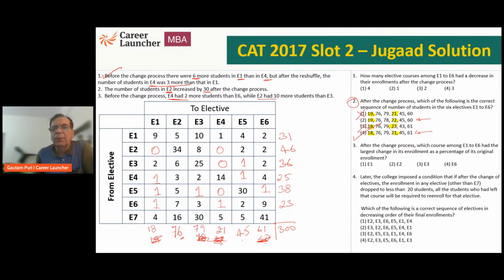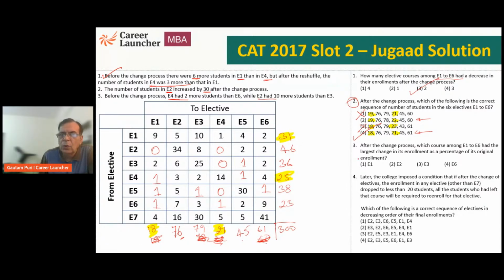Okay. Now, question number 1. How many courses from E1 to E6 had a decrease in enrollments after the change process? So E1 was 31, it has come down to 18. So E1 has a reduction or decrease. E2 from 46 to 76, increase. E3 from 36 to 79, increase. E4 from 25 to 21. So E1 has decreased, E4 has decreased. E5, 38 to 45, increase. E6, 23 to 61, increase. That means only 2 of them have reduced.